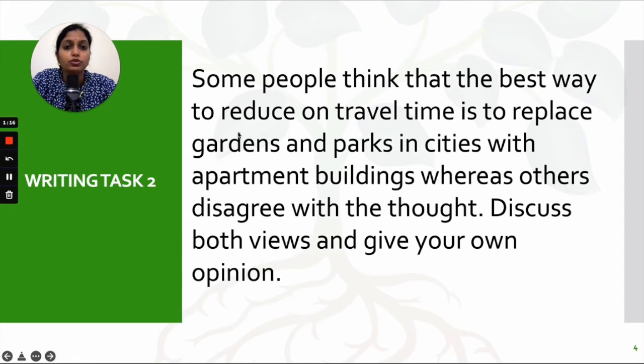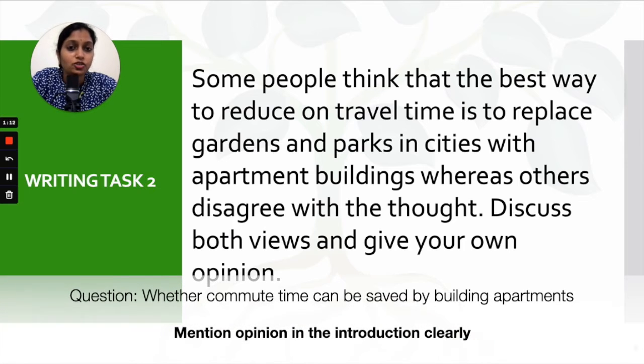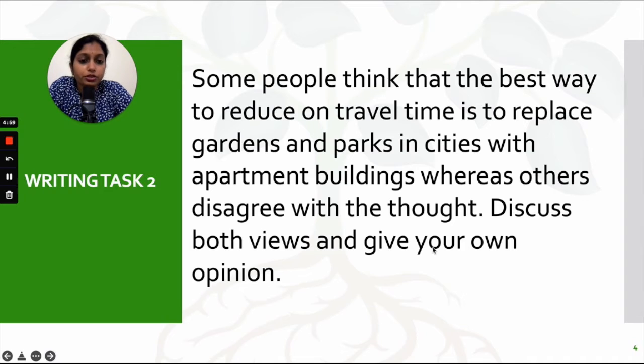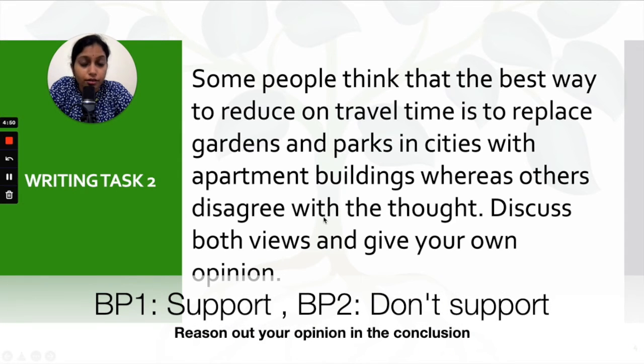Sometimes students make the mistake of misunderstanding the question. The question actually tells you that you can reduce your commute time to offices if you replace these gardens and parks that are there in cities with apartment buildings. So what you're going to do here is to support the view in one paragraph and go against the view in the other. In your introduction paragraph, you're going to make it clear as to what your opinion is.